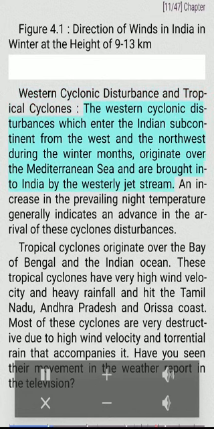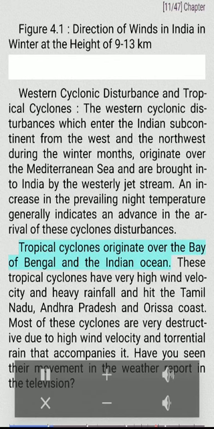Western cyclonic disturbance and tropical cyclones. The western cyclonic disturbances which enter the Indian subcontinent from the west and the northwest during the winter months originate over the Mediterranean Sea and are brought into India by the westerly jet stream. An increase in the prevailing night temperature generally indicates an advance in the arrival of these cyclonic disturbances.